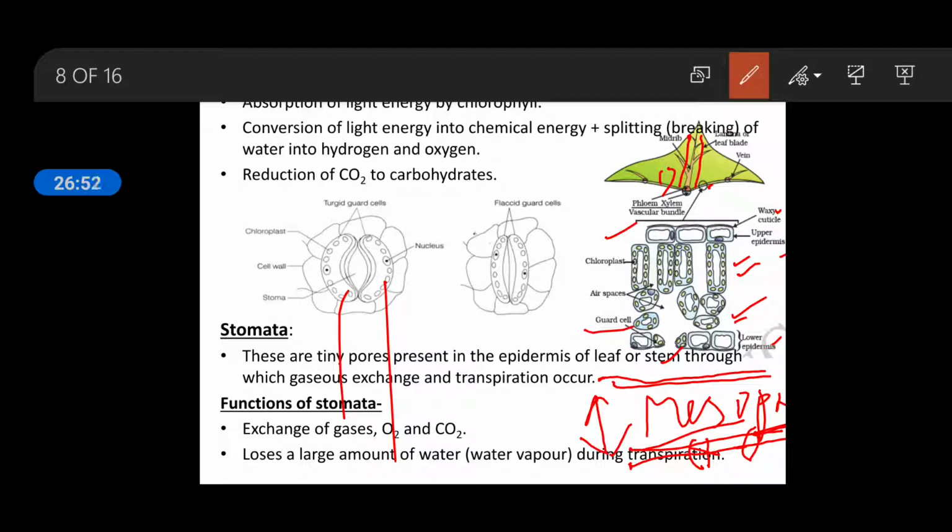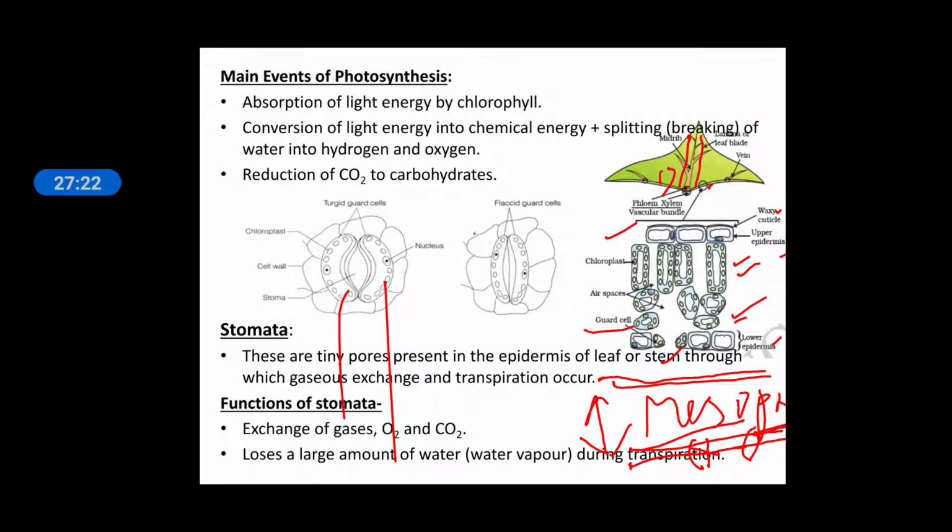Okay, so can you tell in which cell of the mesophyll a large amount of chloroplast is present? Is it palisade or spongy? So it is palisade, because they are elongated large cells, but spongy are small cells. So a large amount of chloroplast is present in the palisade parenchyma. Okay, I hope you understood the anatomy of the leaf. So we will move forward.